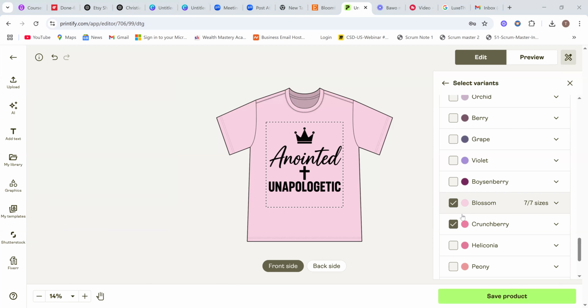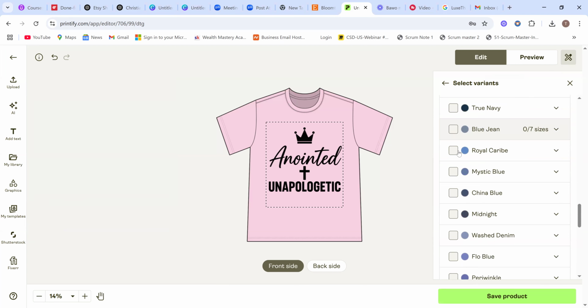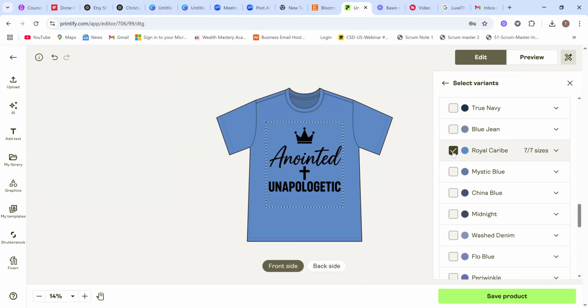We are going with Blossom. Should we go with the Sherry? No, we don't want the Sherry. We can also go with which other color? Let me try the blue. Yeah, this looks beautiful, right? You can go with that. Then you save your product. This is just for illustration purposes. You can decide to pick the whole color if you like, right? So let's save it.